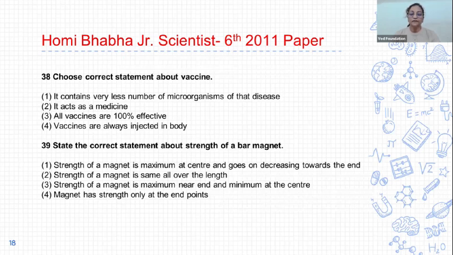Okay, next, 39. State the correct statement about the strength of a bar magnet. And options are 1. Strength of a bar magnet is maximum at the center and goes on decreasing towards the end. 2. Strength of a bar magnet is the same all over the length. 3. Strength of a bar magnet is maximum near the ends and minimum at the center. And 4. Magnet has strength only at the end points. And the correct option is 3. Strength of a magnet is maximum near the ends and minimum at the center.